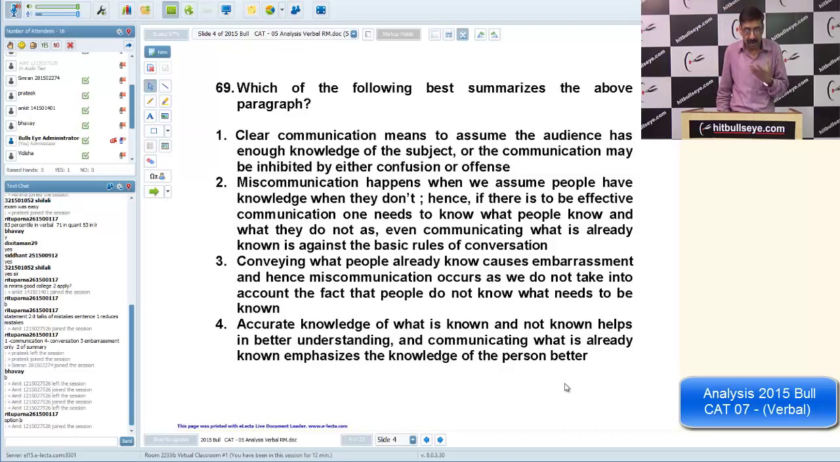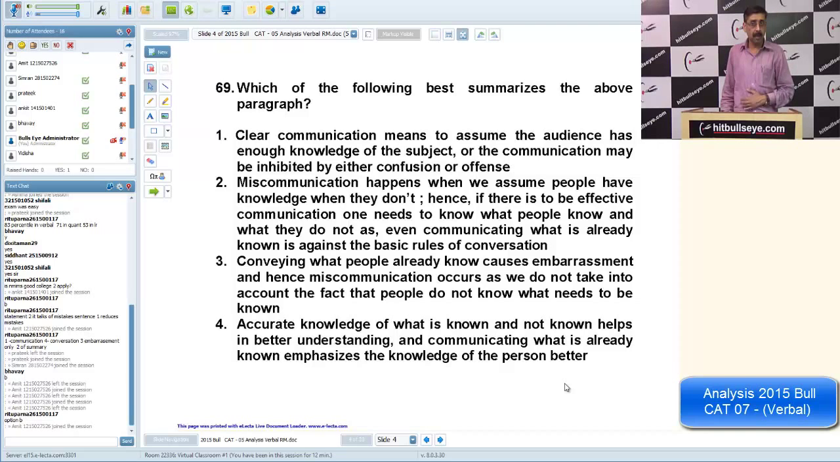Clear communication means... Now whenever you look at the word means, we're trying to draw an inference. The first hint should be that we are trying to draw something out of the given facts. It means assume the audience has enough knowledge of the subject, or the communication may be inhibited either by confusion or offense. So we cannot assume every time. This is one of the aspects he has highlighted. So it's more or less inference rather than summary.